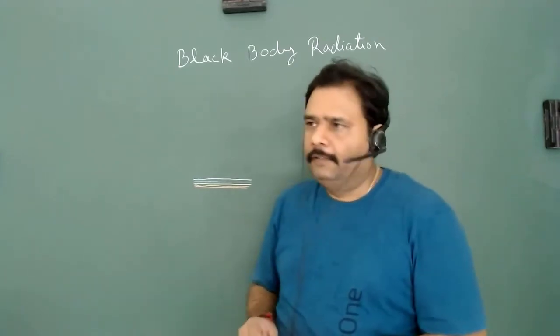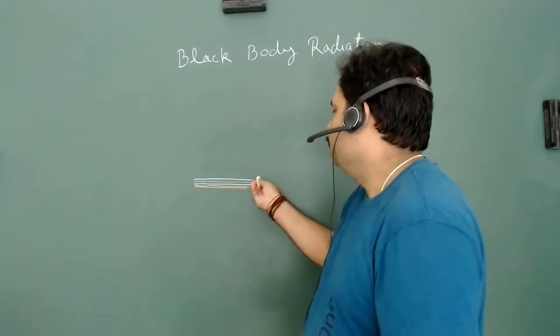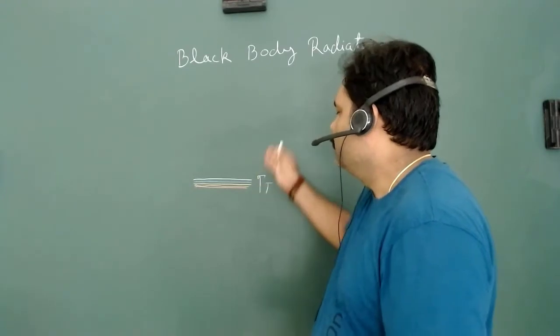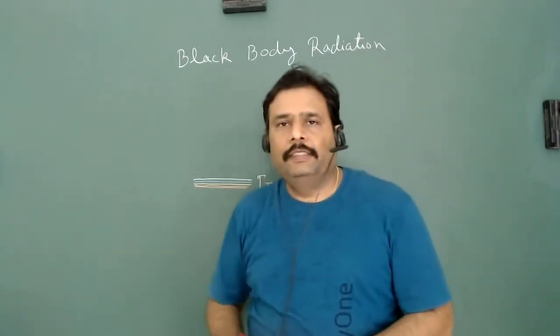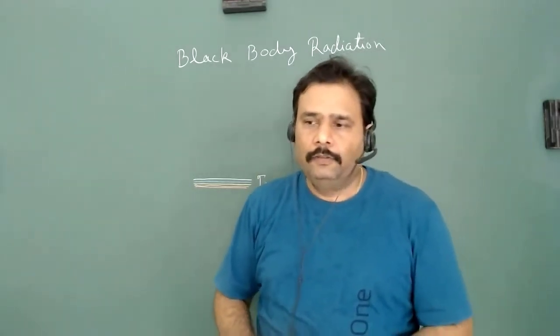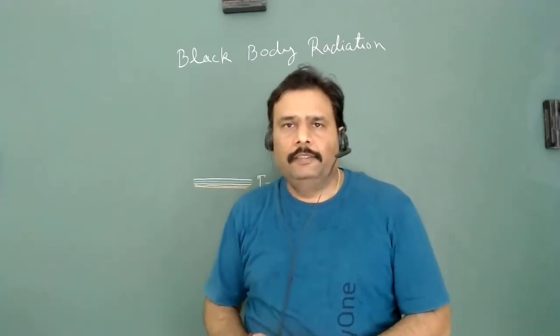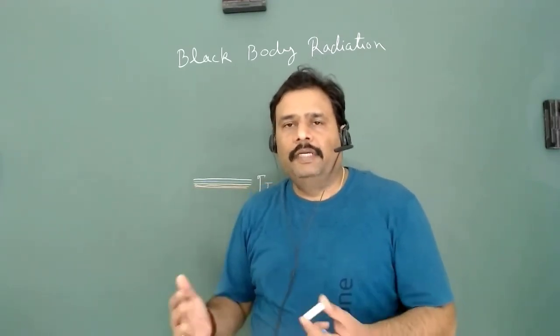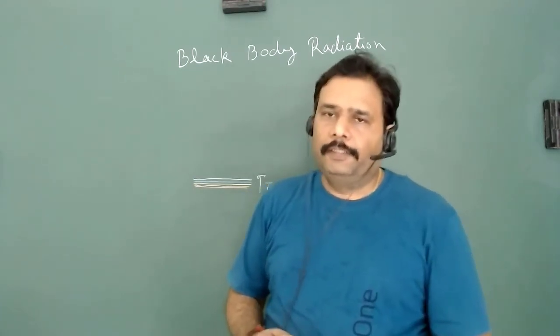So what we have seen is that as we change the temperature, the color of the material changes. This phenomenon is basically understood by the theory of black body radiation.